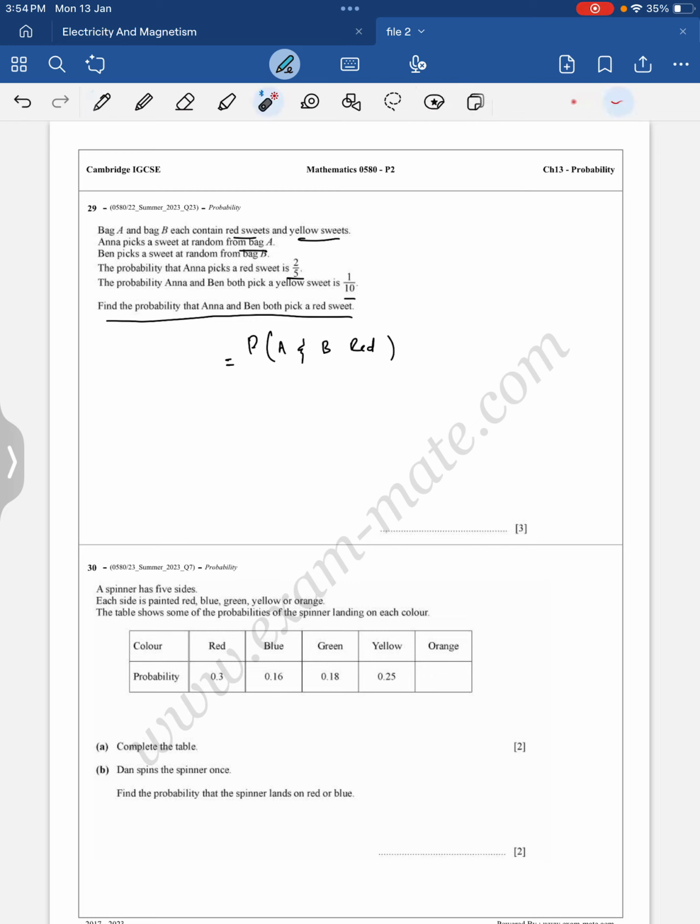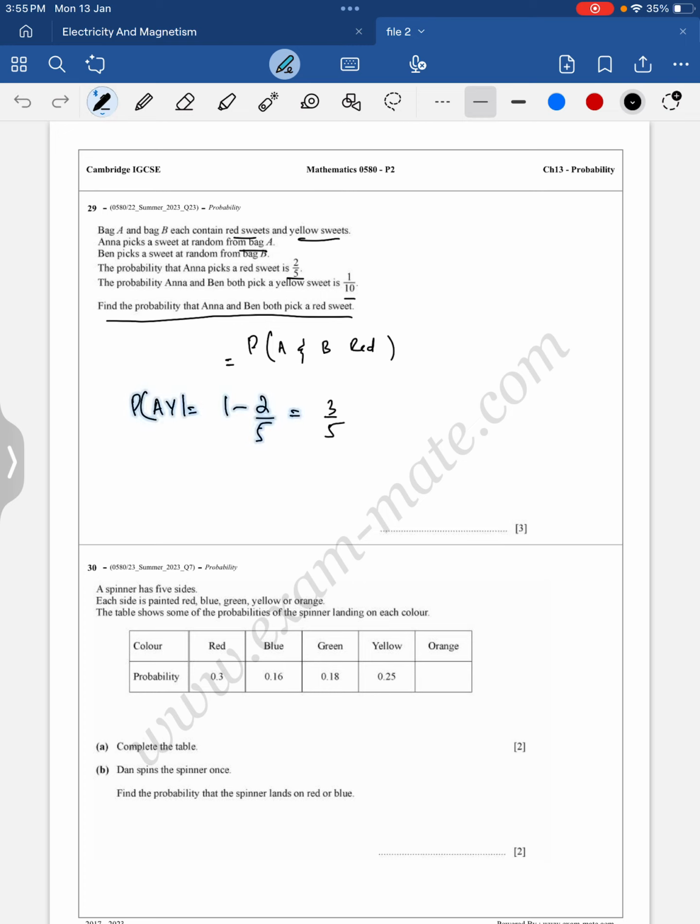But we don't have the probability of Ben picking a red sweet. So to calculate this, I should know the probability of Ben picking a yellow sweet. To find this out, I will use the information given over here, 1 upon 10. For that I want to know the probability that Anna will pick a yellow sweet. That is equal to 1 minus 2 upon 5, because we have red sweets and yellow sweets, only two possibilities. 1 minus 2 upon 5 will be 3 upon 5, right?